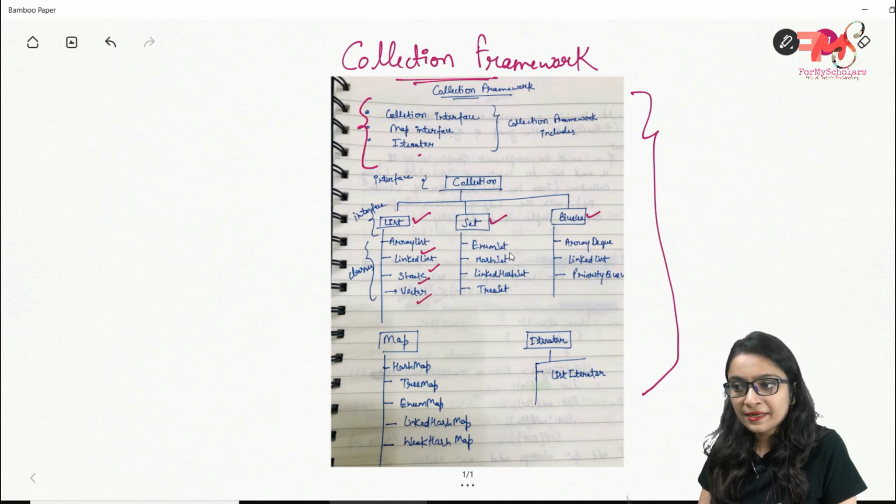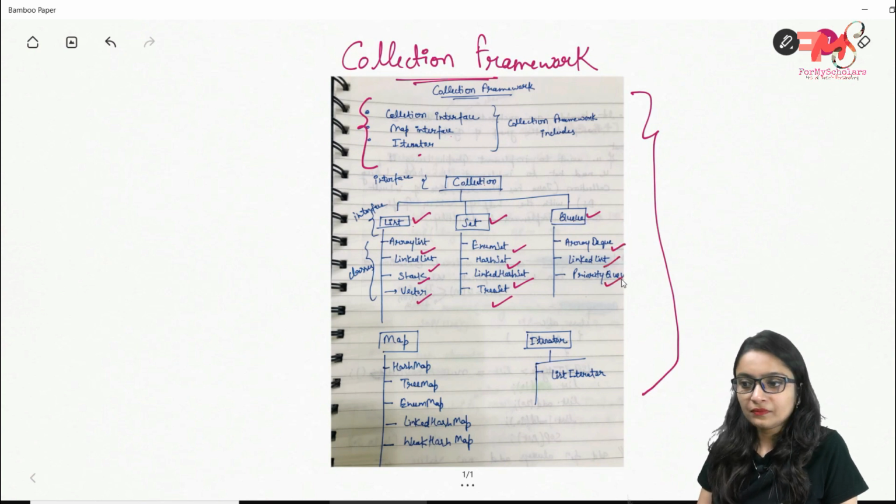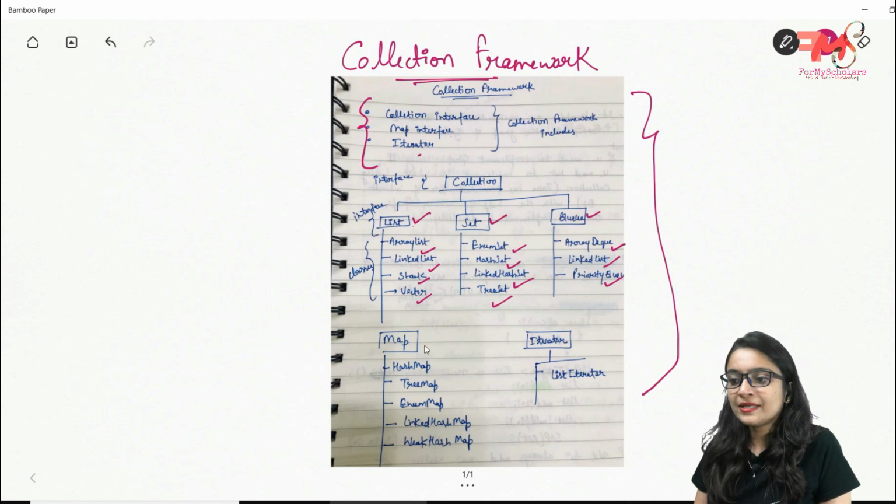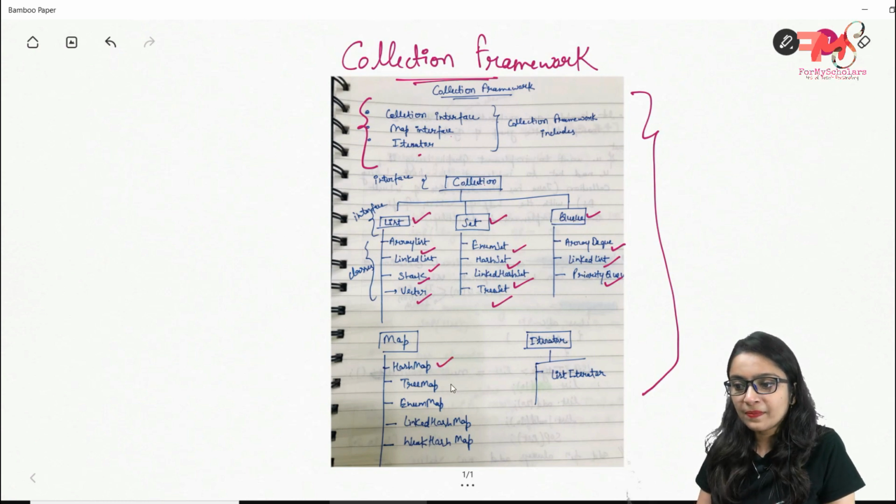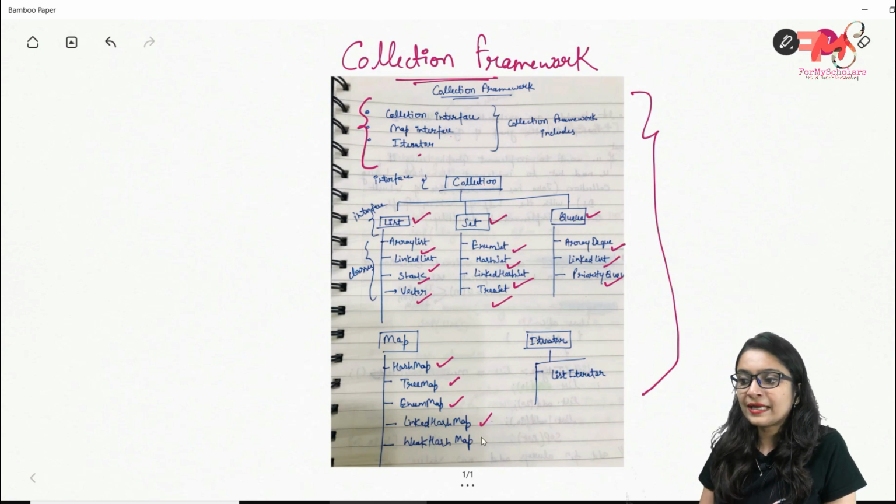Set includes enum set, hash set, linked hash set, tree set. And queue interface includes array deque, linked list and priority queue. In the same way, map interface includes hash map, tree map, enum map, linked hash map, weak hash map, and the iterator includes list iterator.